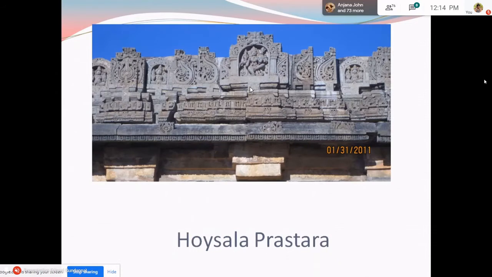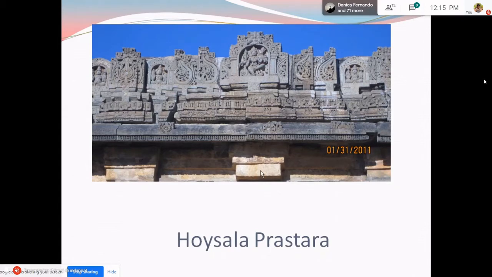See, this is a prastara of the Hoysala style. Hoysala is usually considered quite different from the other contemporary Dravida structures which we find. But basically Hoysala structures are not different from Dravida structures. They are Dravida in form. But as they used a very soft medium for the construction of their temples, they stylized their adjuncts and decorated them very intricately. Therefore, the form was not as clear as it is in a regular Dravida temple. So this is a Hoysala prastara.